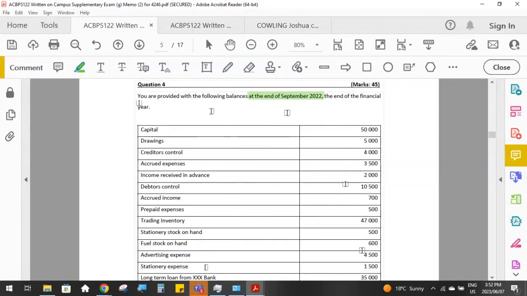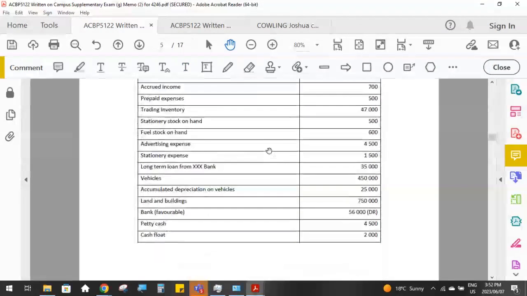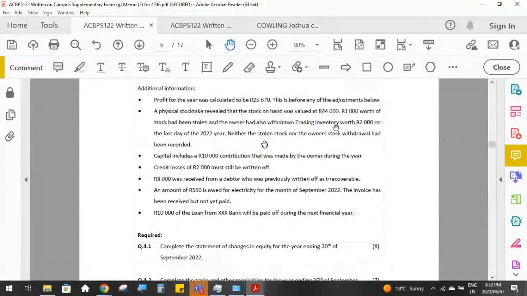This is for the end of the financial year, as they've said, end of September. So basically this is a pre-adjustment trial balance, where they are giving us balances, but we still have to make some adjustments to those balances.